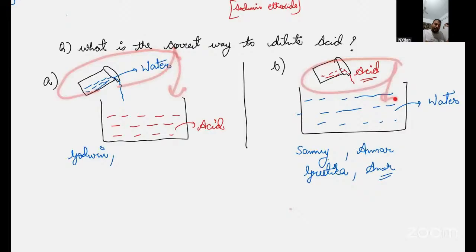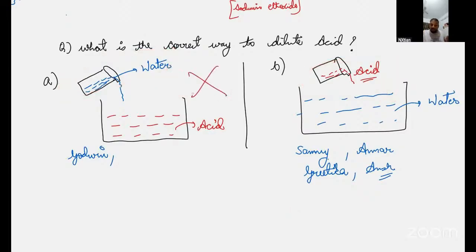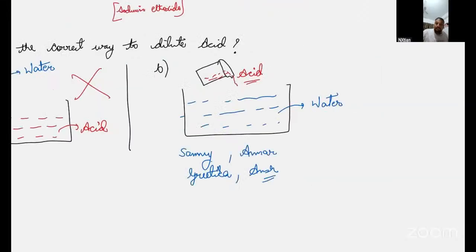So option A is wrong. This is not the correct way. Why? Because adding water into the acid is highly exothermic. What is exothermic? It releases a great amount of heat. And because it releases a great amount of heat, it will splash acid out, which can cause harm. But B is the correct way.